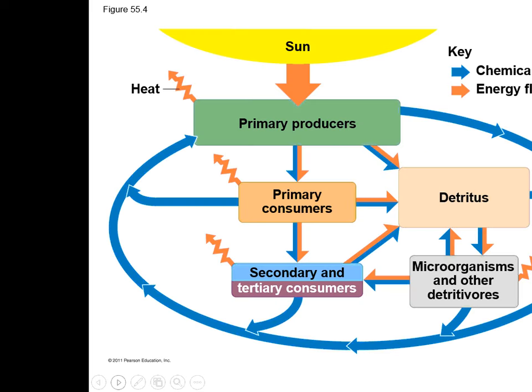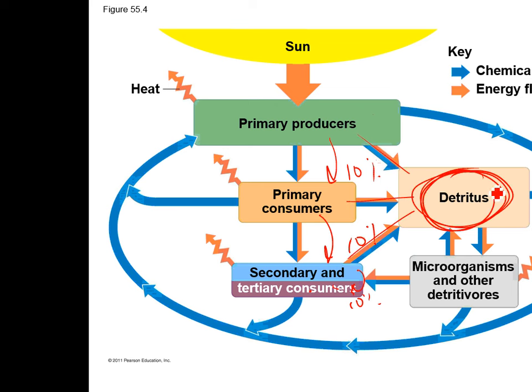So this is how the energy flows, and how chemical cycles, or matter cycles, work. The energy from the sun is given to the primary producers. That passes on 10% to the primary consumers, which passes on 10% to the secondary, which passes on 10% to the tertiary. And then these guys are going to die and become organic matter, and the decomposers are going to take energy from them. They're also going to give back some nutrients.